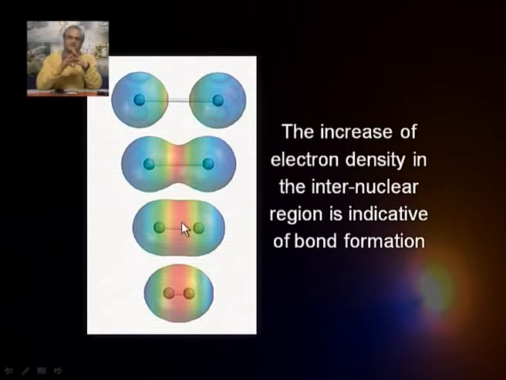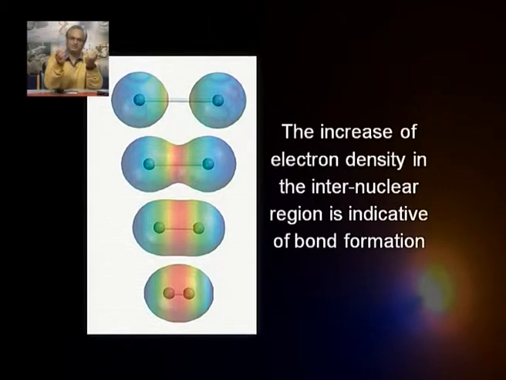This essentially consists of electrostatic potential maps. In this kind of picture, these colors are significant. They are not just there for the sake of it. The red color is a hot color, whereas blue is a cold color, and these hot and cold essentially refer to the electron density. More red color means there is more electron density. So, what you see is that when the two atoms are far apart, they are blue, because there is no attractive influence.